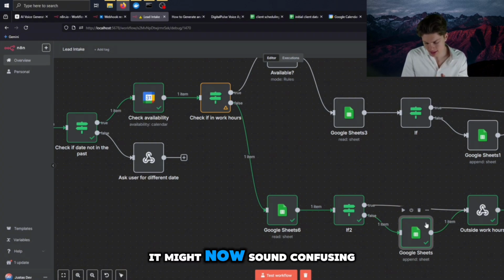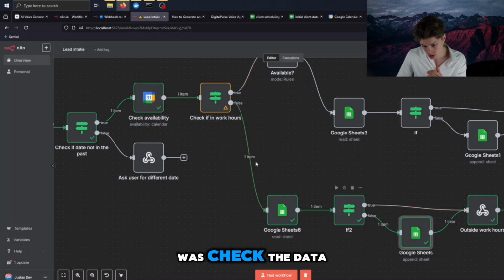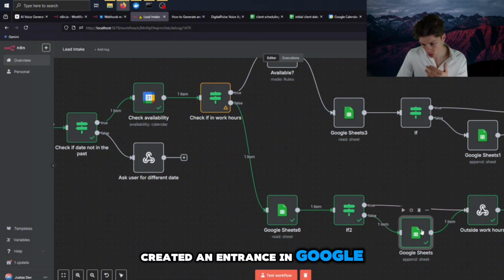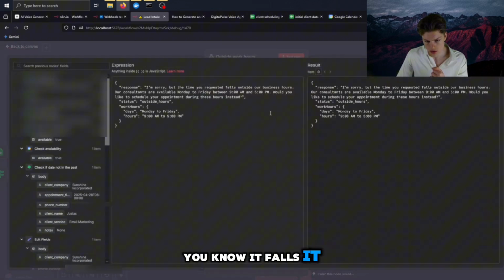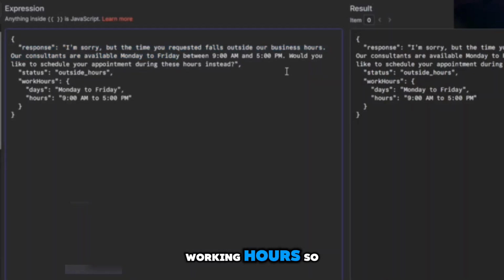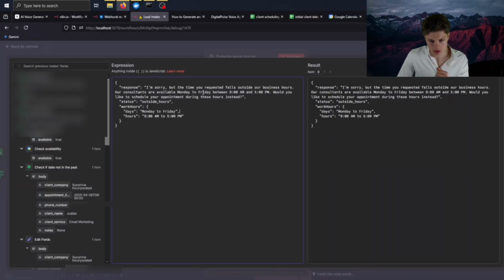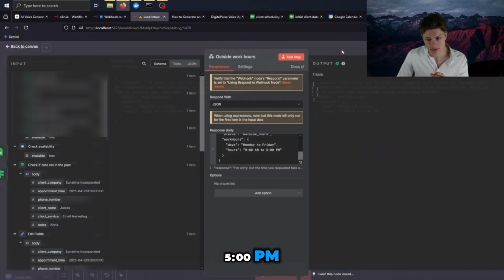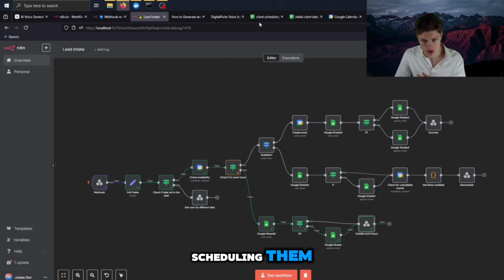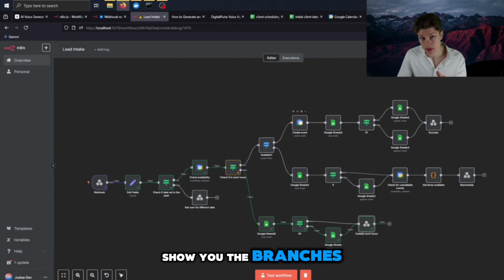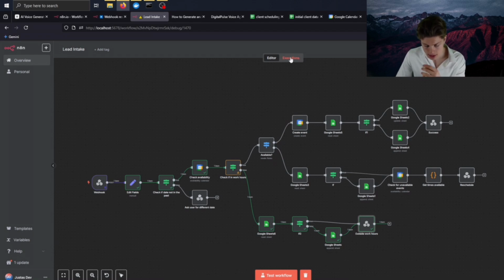It's pretty simple. It might sound confusing, but basically what it did was check the data if such a user is created, and in this case such a user wasn't created. So it created an entry in Google Sheets, and it provided a response that it falls outside working hours. This expression had a result that it's outside of working hours, and it suggested scheduling a time between 9 a.m. and 5 p.m. So yeah, makes sense, because otherwise the office doesn't work, so what's the point of scheduling them? And I will show you the branches, and after that I will show you how it works.